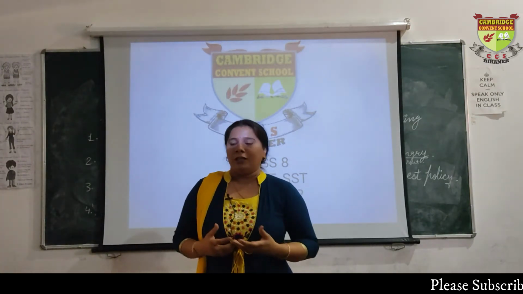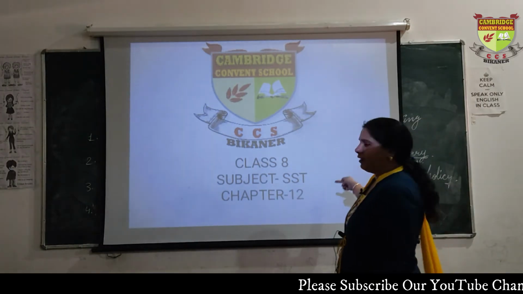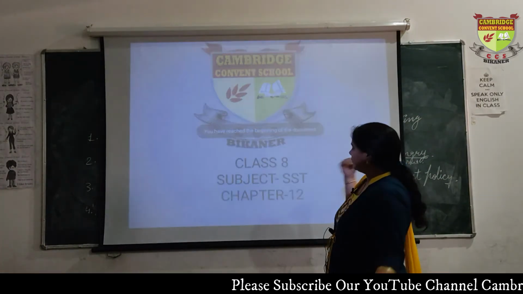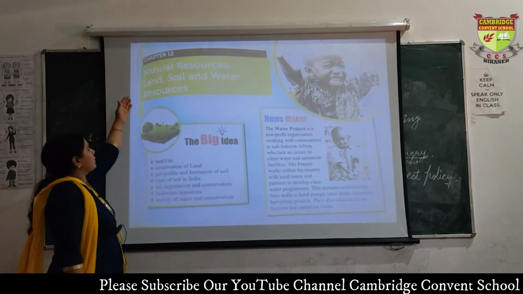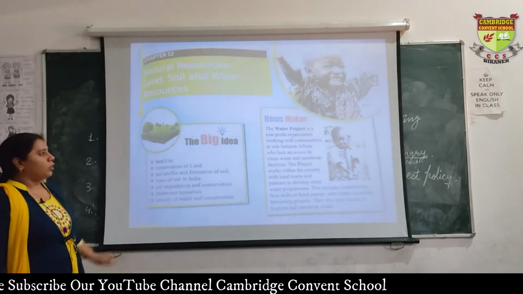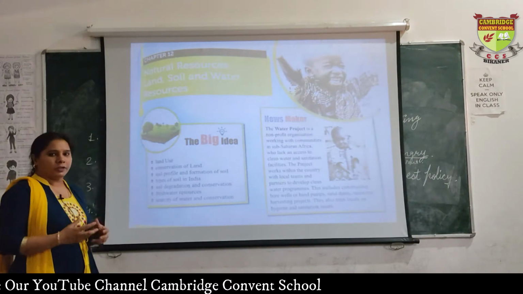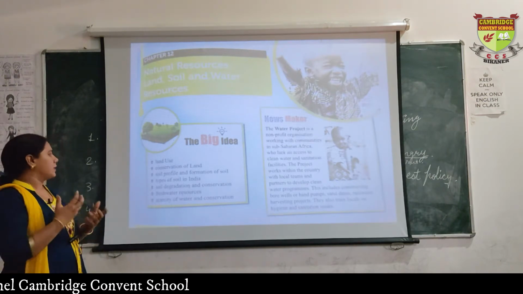Today I have taken the topic of SST chapter 12. Our chapter 12 is natural resources: land, soil, water and water resources. First I am going to give you a brief introduction to what we are going to study in this chapter.